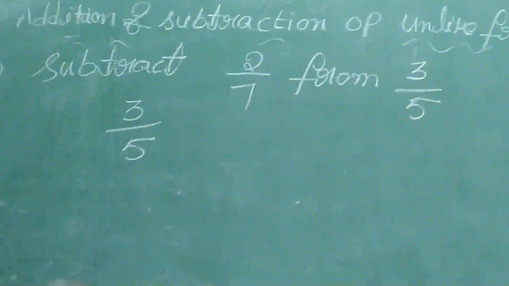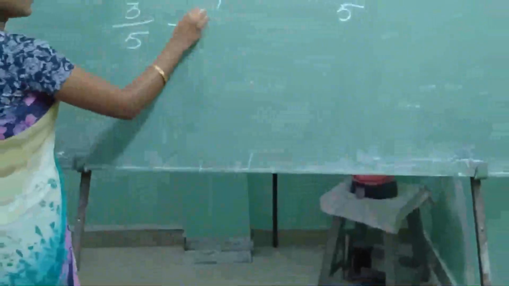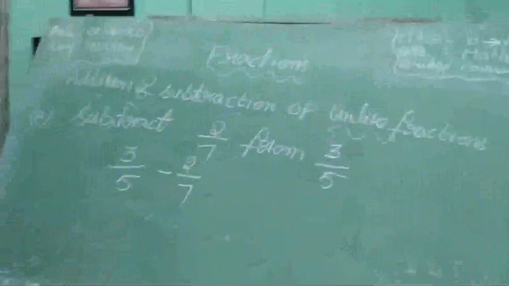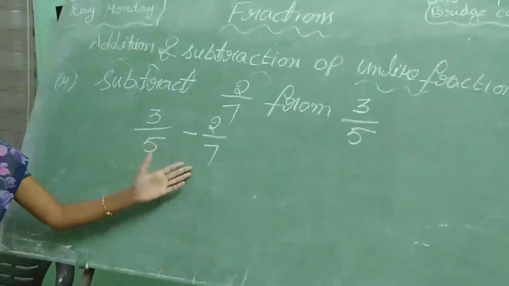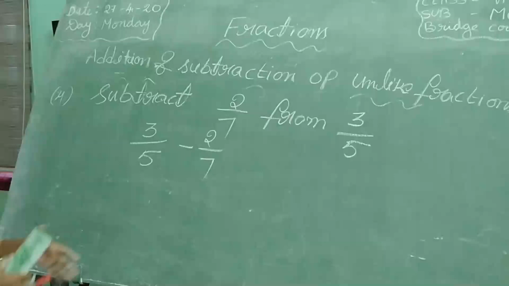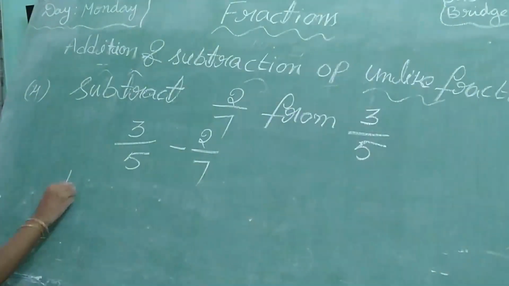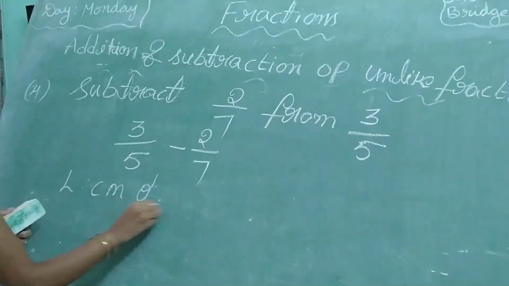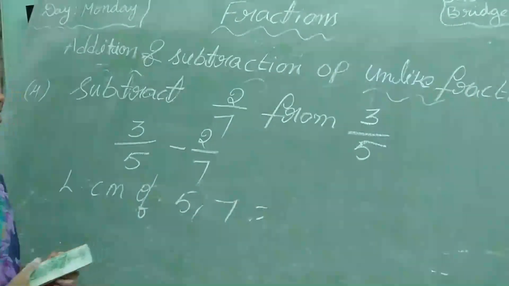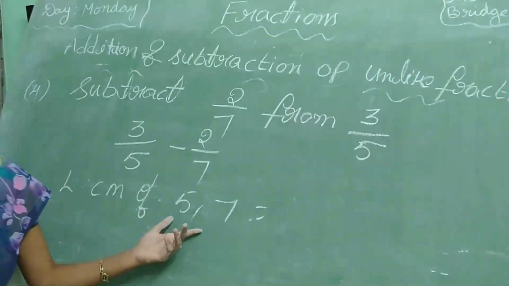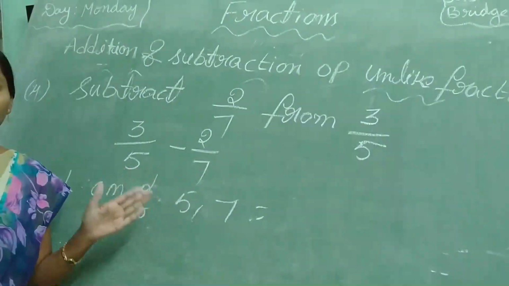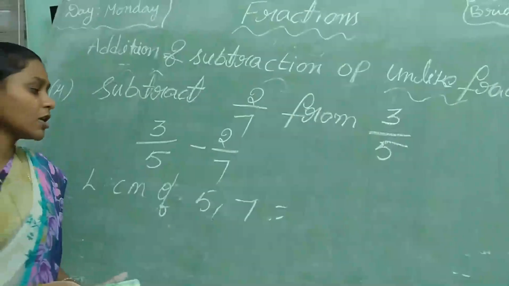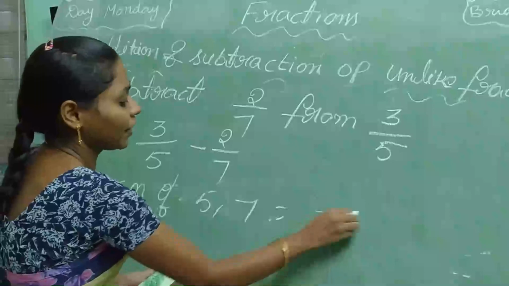Now subtraction with symbol minus 2 by 7. Observe here, are the denominators same? No. If the denominators are not same, what will we do? LCM you have to do. LCM of 5 comma 7. So once you observe here, these are which numbers? Prime numbers. If those are prime numbers, what will we do? Simply you have to do the multiplication. So 5 sevens are 35.